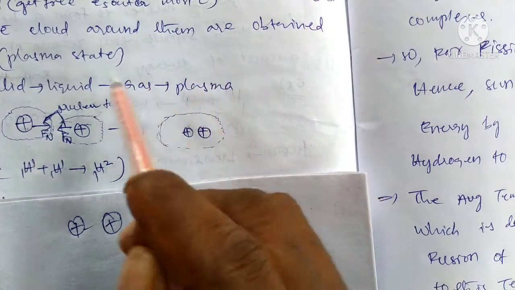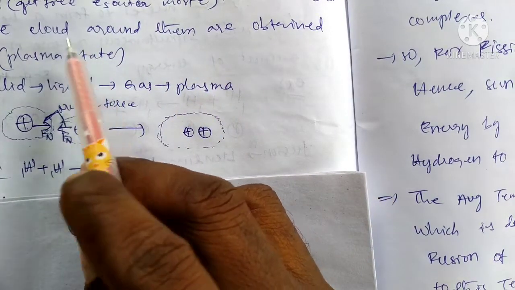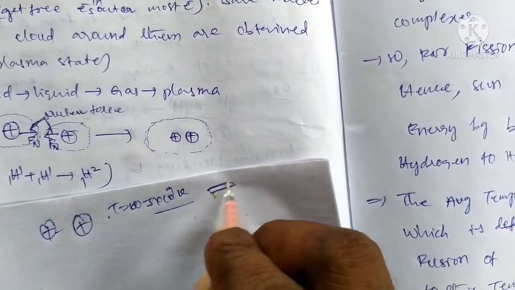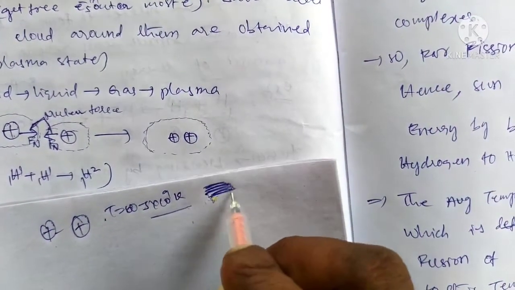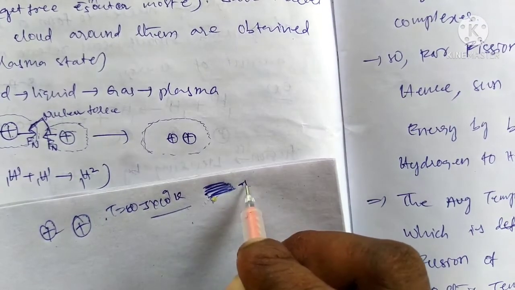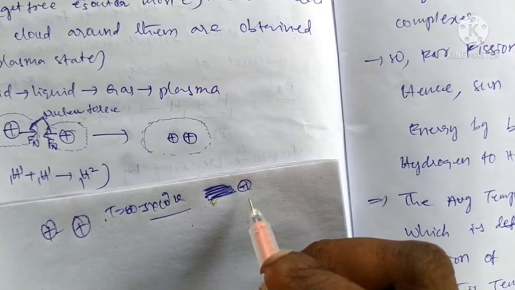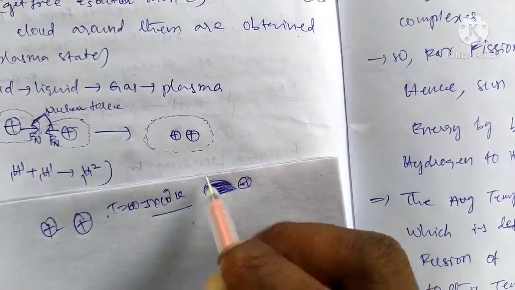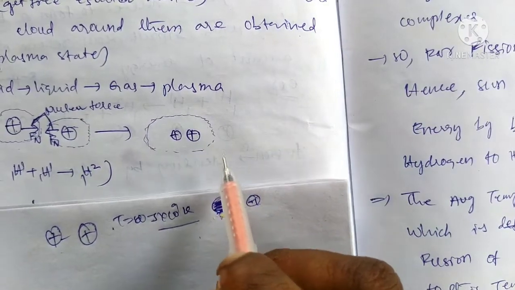That is the plasma state. Plasma is an ionized state, which means the electrons are free and easily move. That is the free electron state.